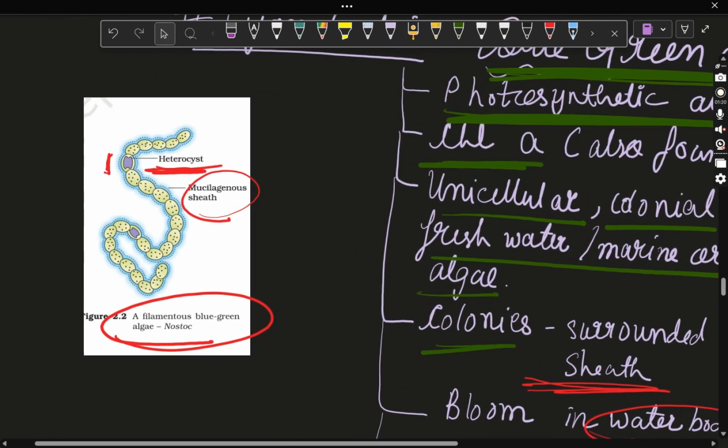See, yeh dekh rahe ho? Yeh jo blue blue aapko border dikh rahi hai na? This blue border is a sheath, a gelatinous sheath. This sheath is found in cyanobacteria. This is a feature of cyanobacteria. Another point, this cyanobacteria can also fix atmospheric nitrogen, which is a feature of cyanobacteria. And the cells which do this are called heterocysts. This is called heterocysts, and they do this fixing of atmospheric nitrogen.